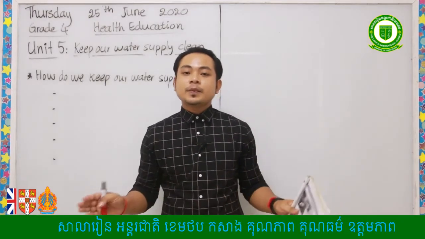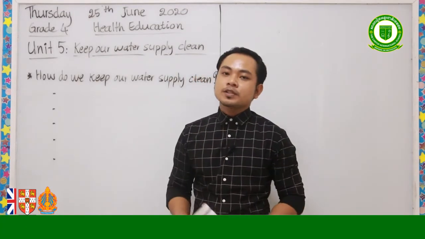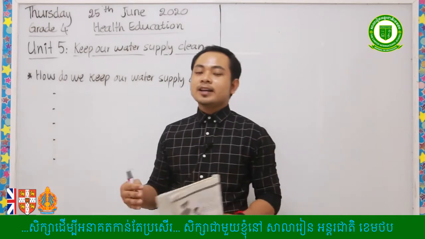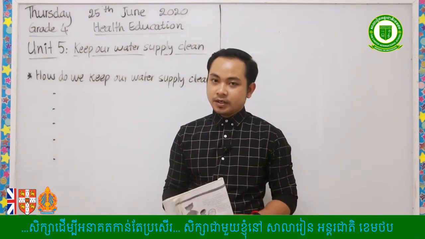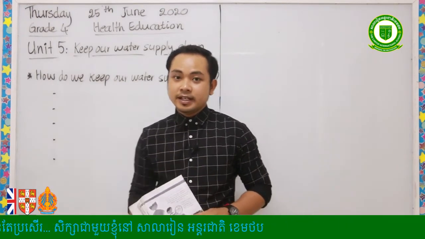So people in Singapore cannot use that water for drinking, washing, even watering the plants. They need to buy water from neighboring countries, from Malaysia and Indonesia, right? You have learned that in the previous session already.